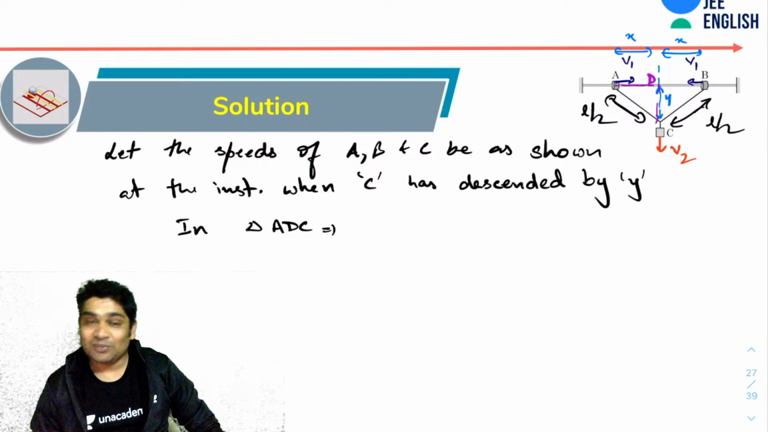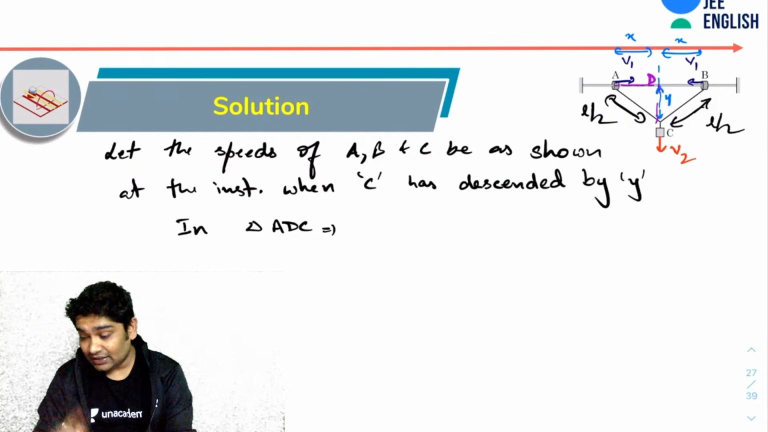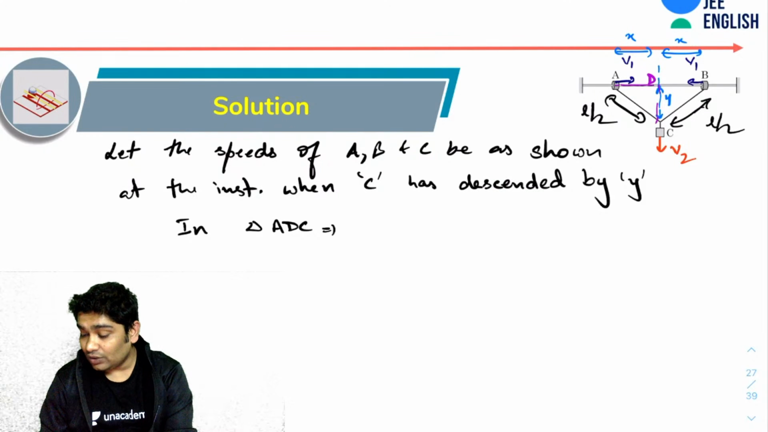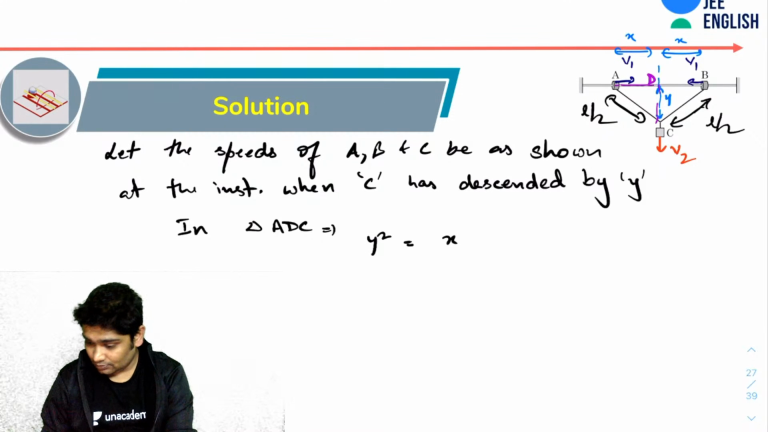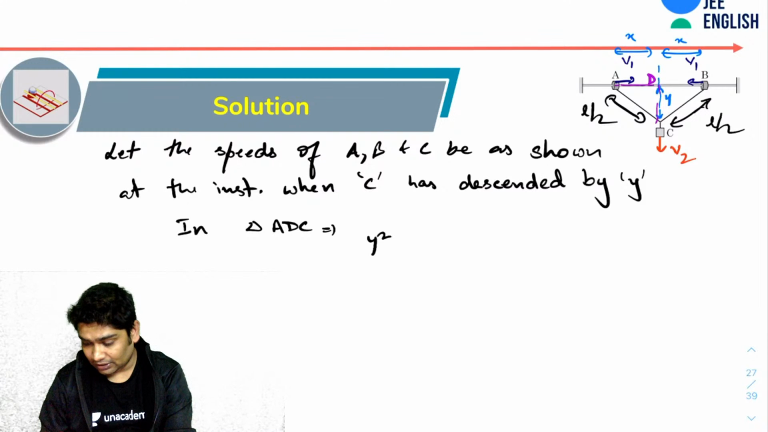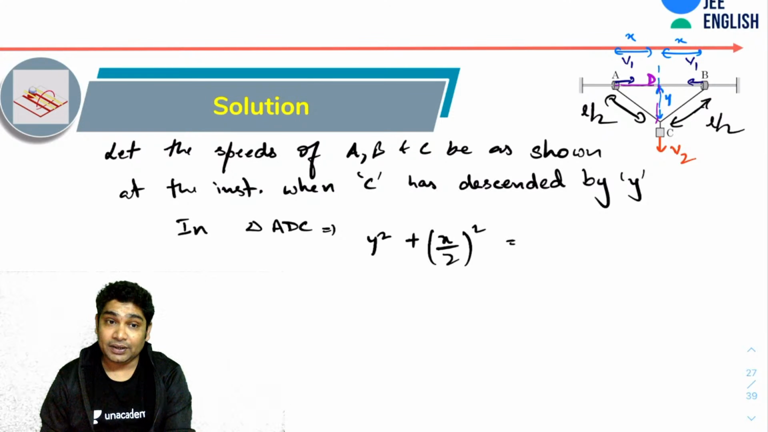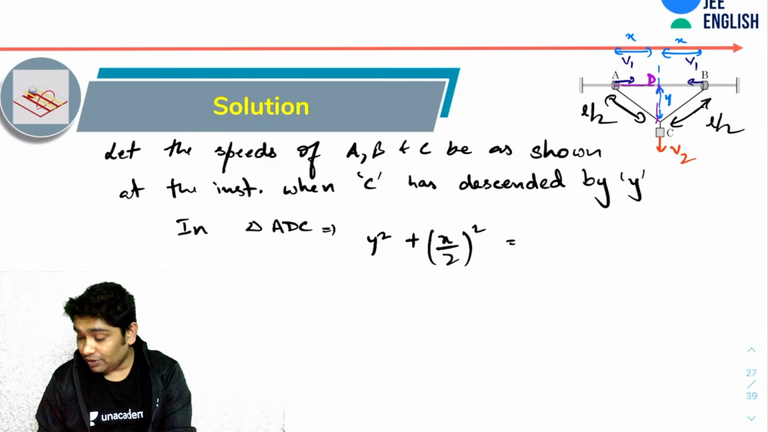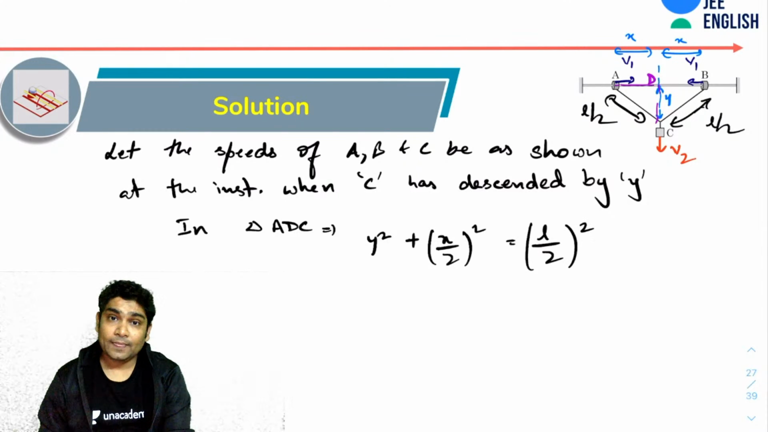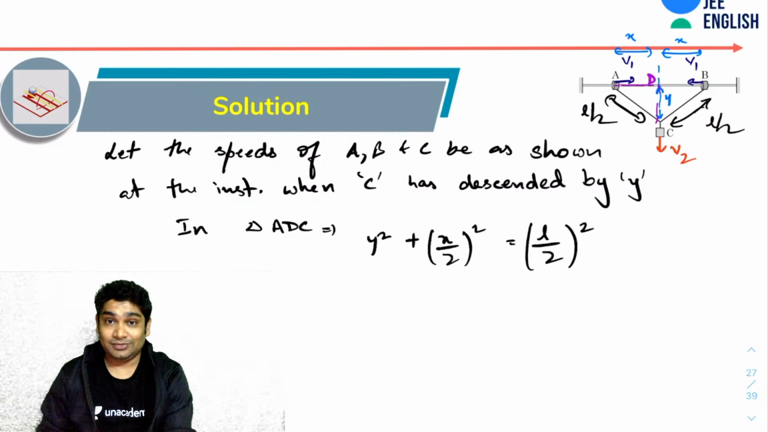And this will also be L by 2. So in this triangle, can I say that y square plus x by 2 whole square equals L by 2 whole square. I hope you can realize that this is Pythagoras theorem, nothing else.